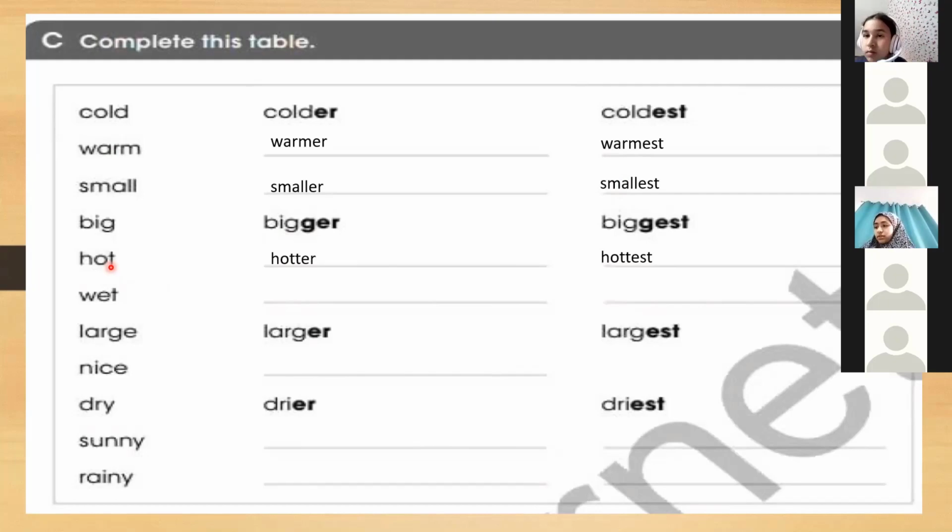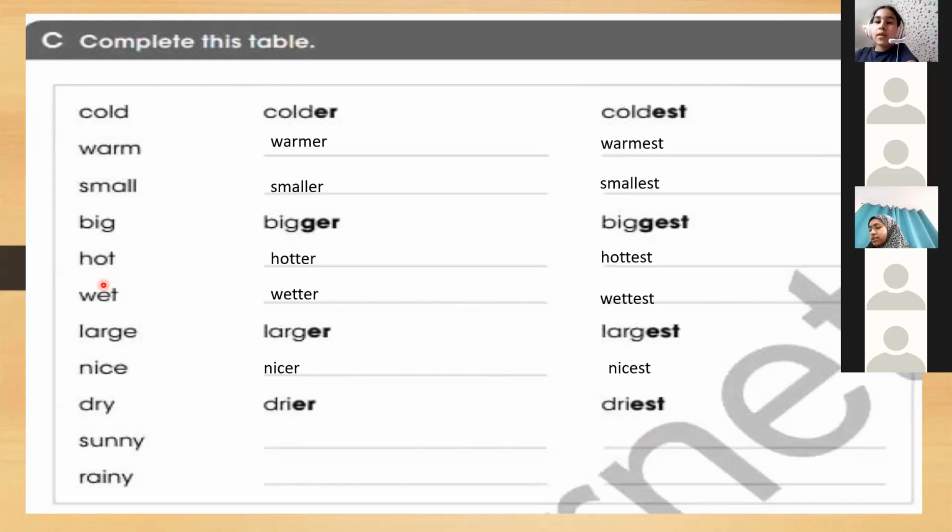Okay, who can tell us wet? Your name, please. Nur al-Huda. Wet, wetter, wettest. Yes. We have large, larger, largest. What about nice? Yes, Fatima. Nice, nicer, nicest. Dry, drier, driest.